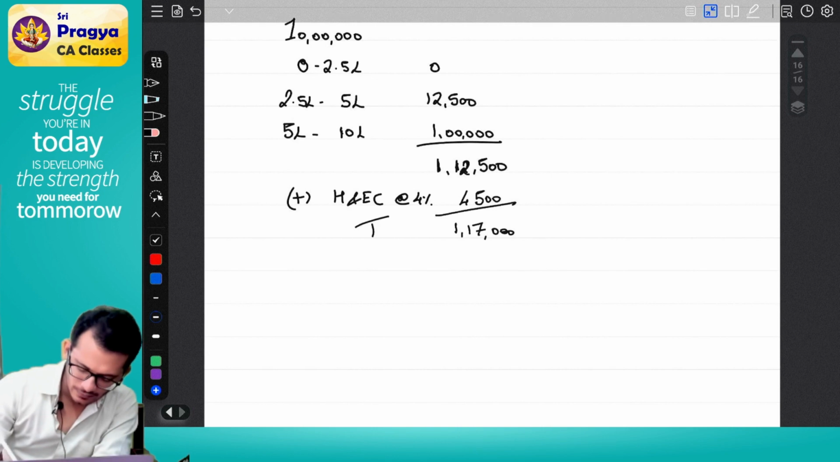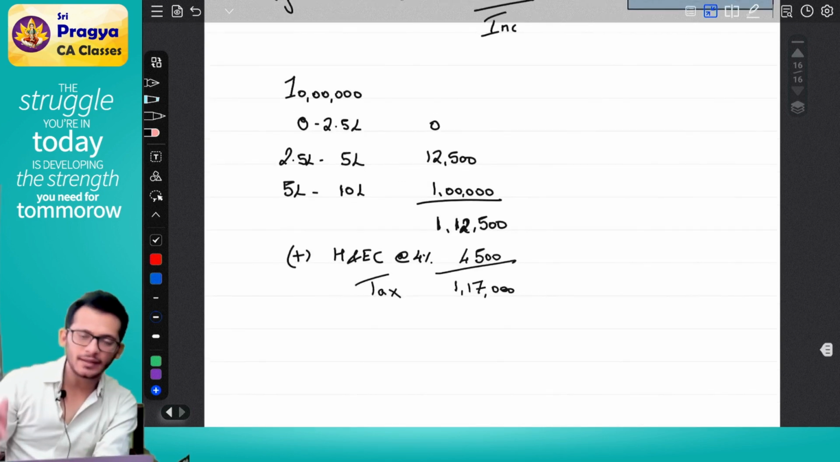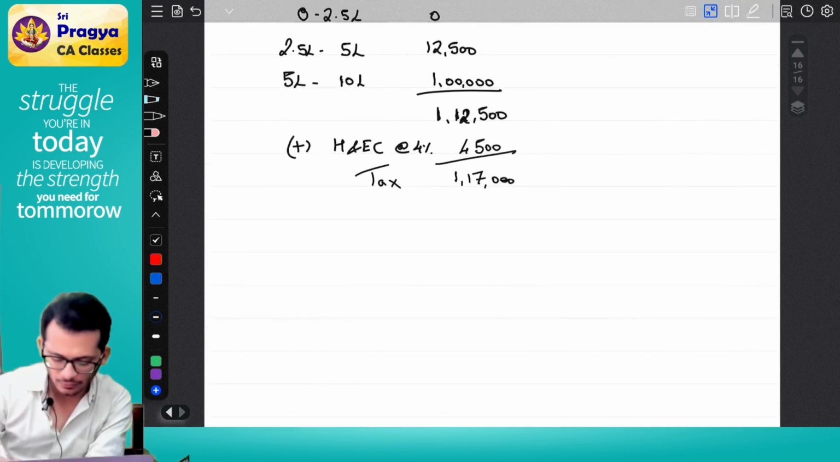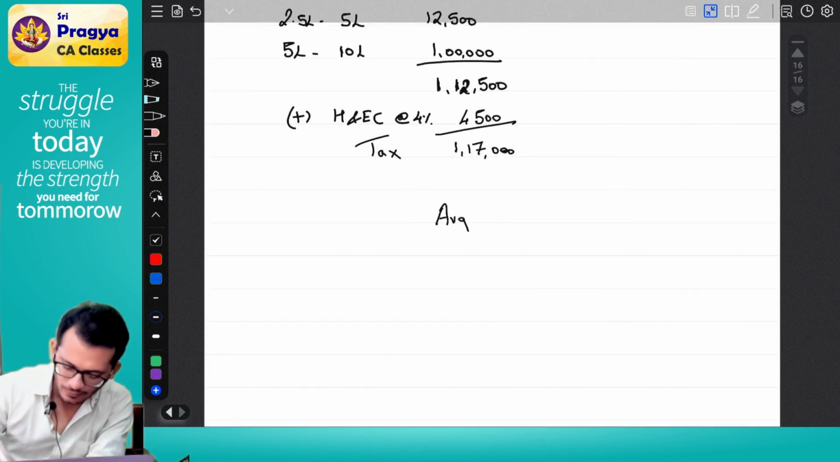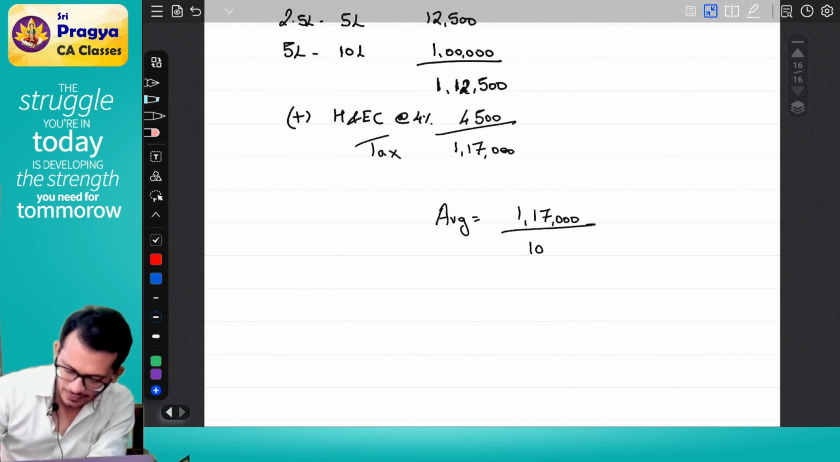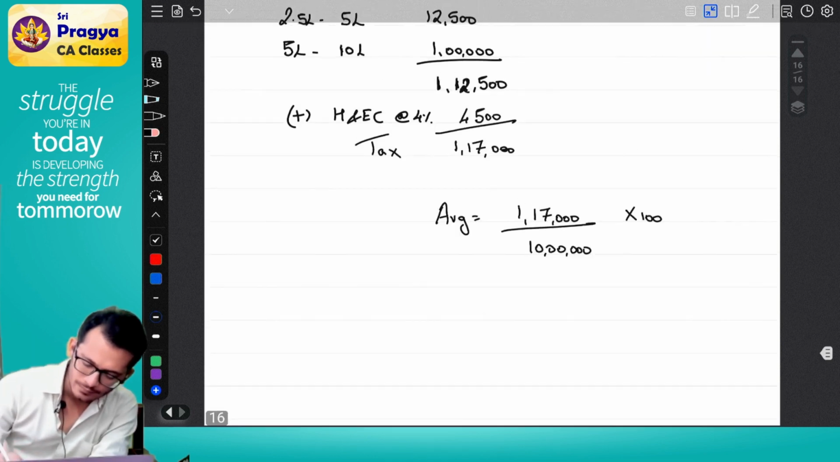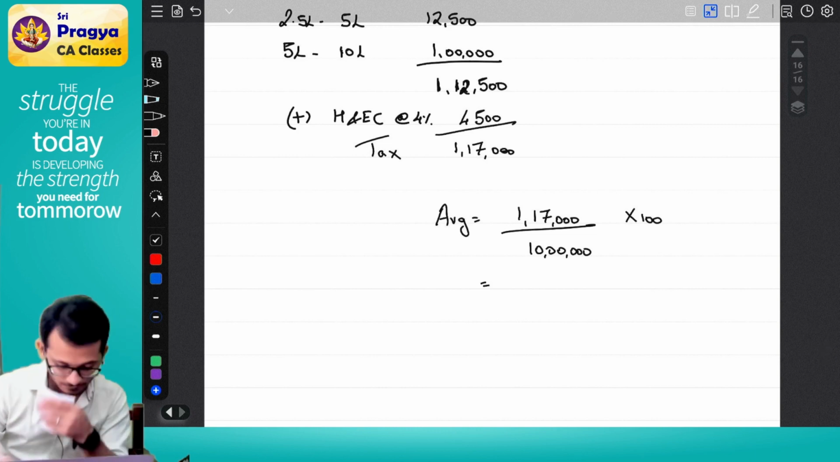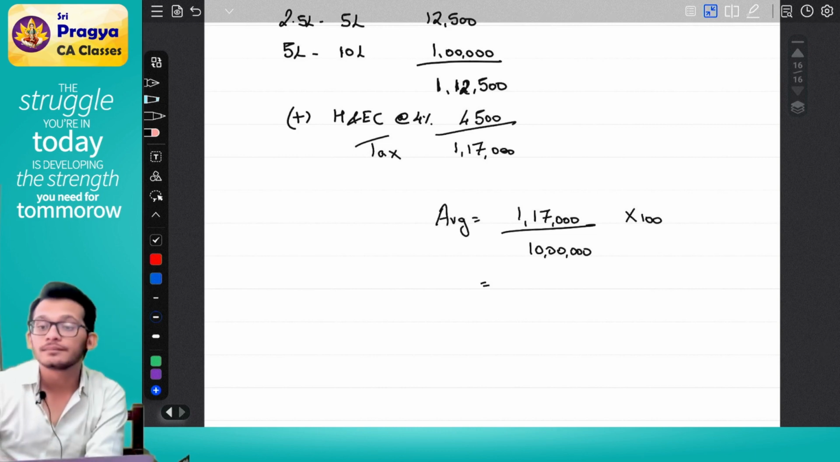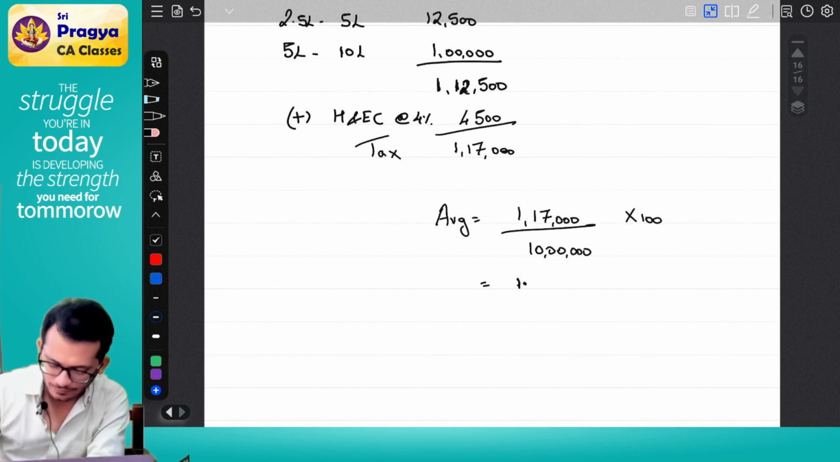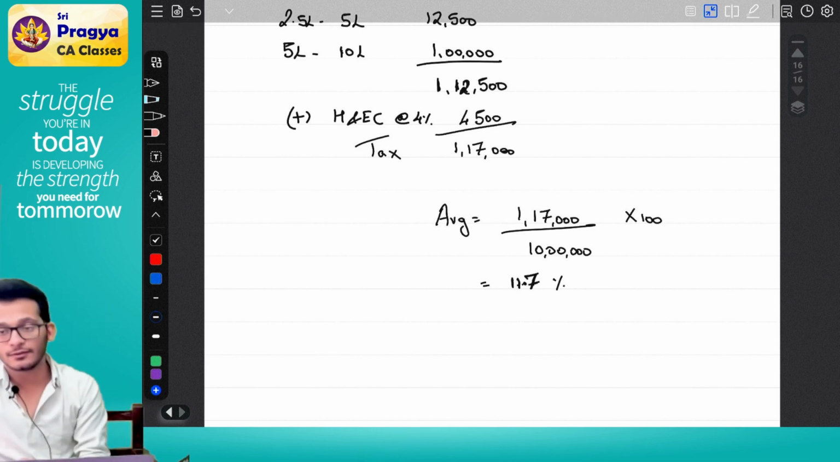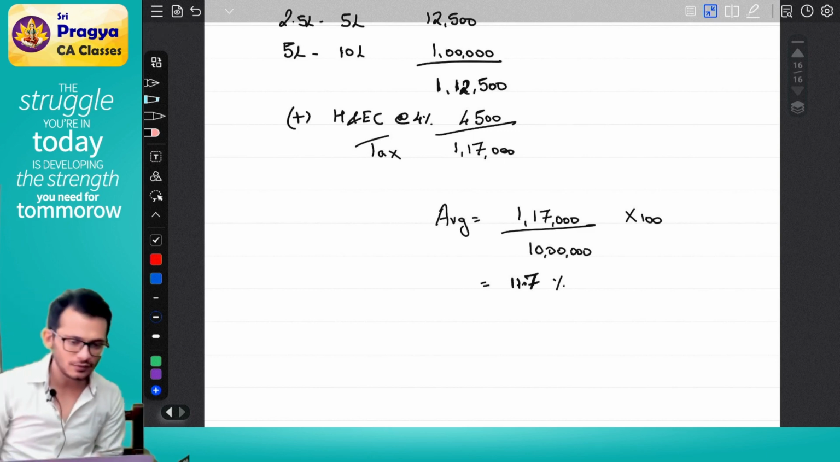Now, for earning an income of 10 lakhs, you have to pay a tax of 1 lakh 17,000. What will be your average tax? It will be 1 lakh 17,000 divided by 10 lakhs into 100, which is 11.7%. This is called your average tax.